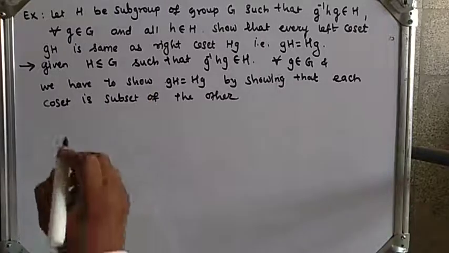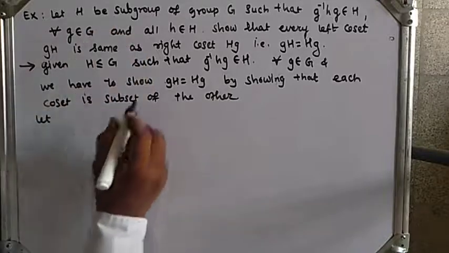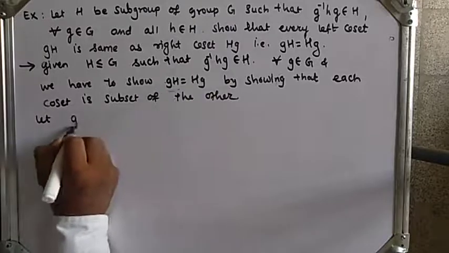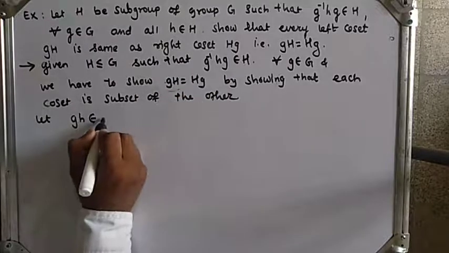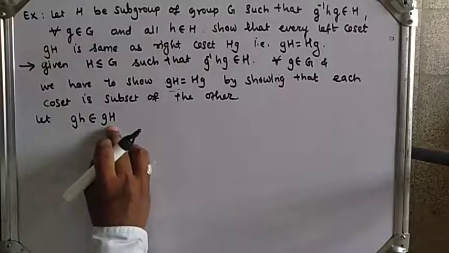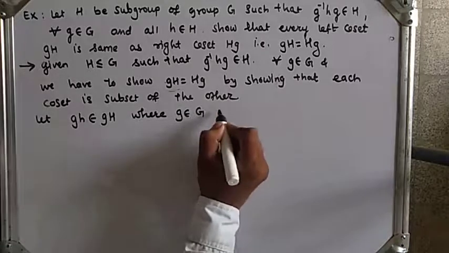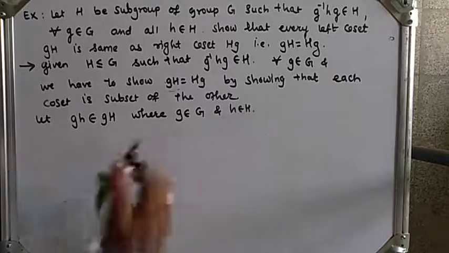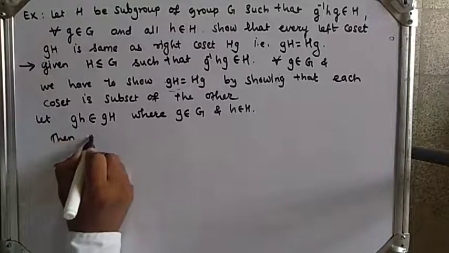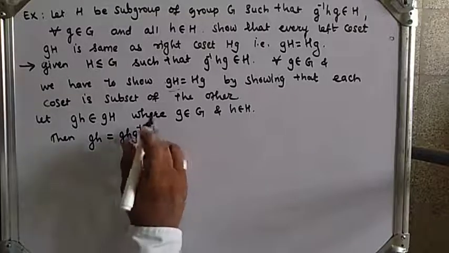Now let's see. We have to take an element from gH. I will take gh, which belongs to gH, where g is from the group G and h is from the subgroup H. So I will adjust: gh can be written as g h g inverse g.